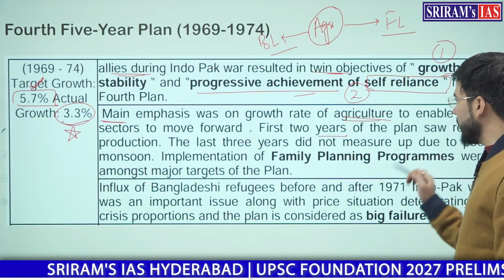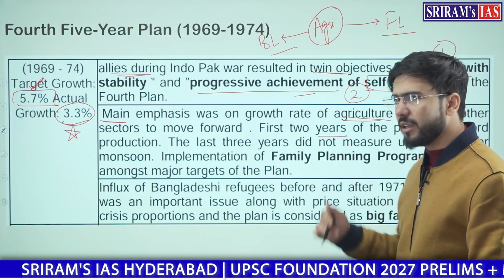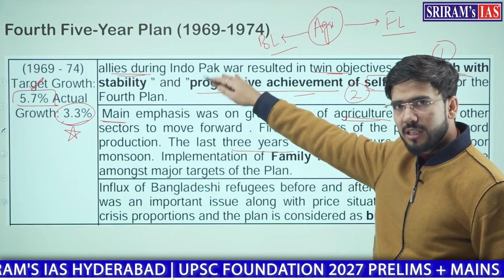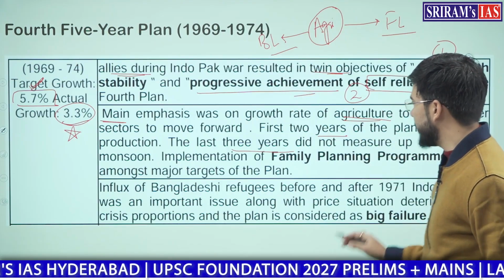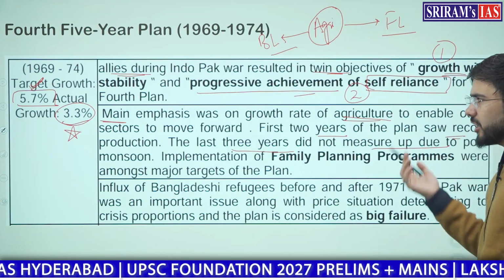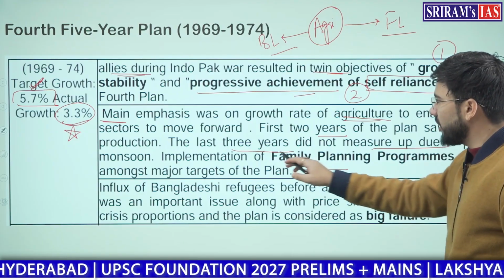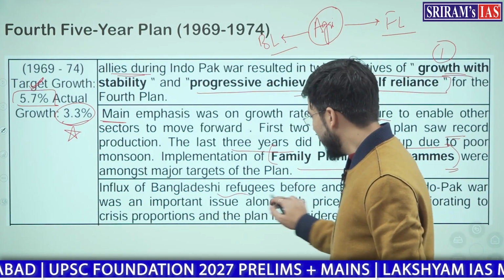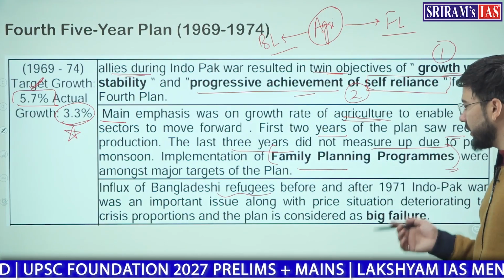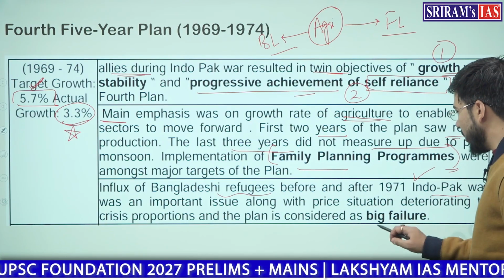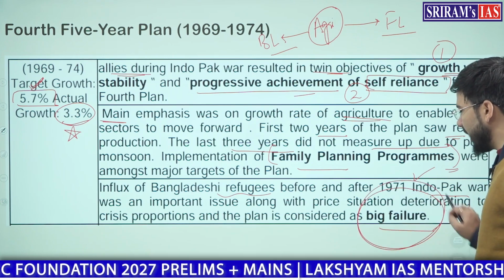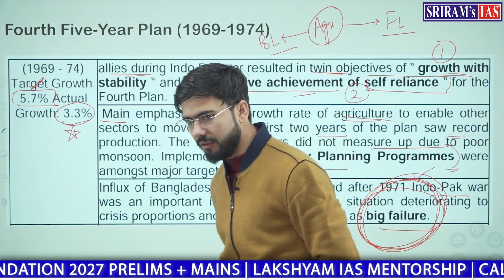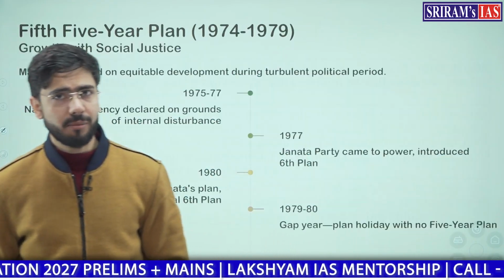So the first 2 years of this plan, 69, 70, saw a record production increase, but the last 3 years, from 71, there was less production, poor monsoon. Implementation of the family planning program was introduced in this plan. Bangladeshi refugees came into India after the 1971 war. However, this plan is considered a big failure. Clear? If there is any doubt, you can ask in the comment section.